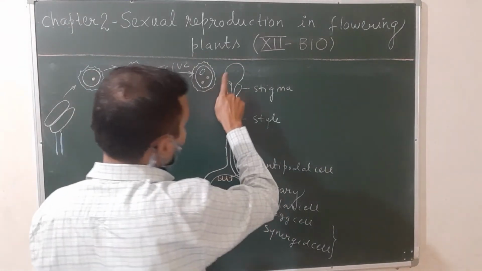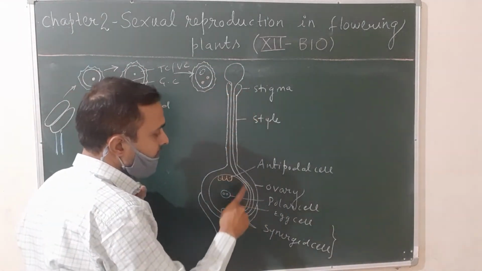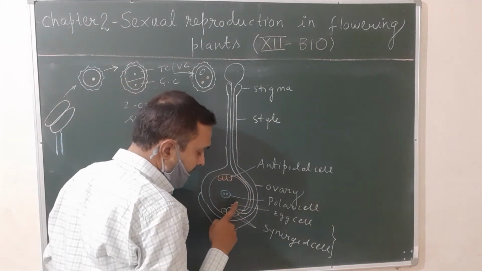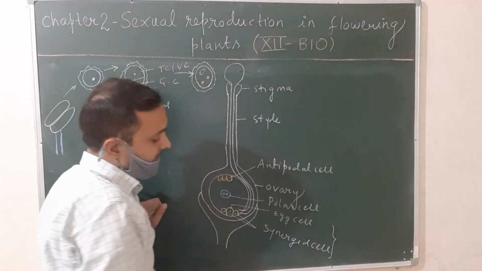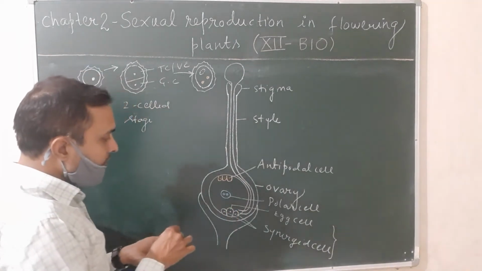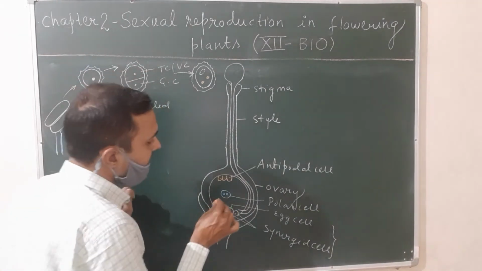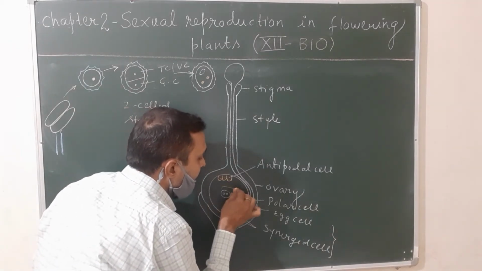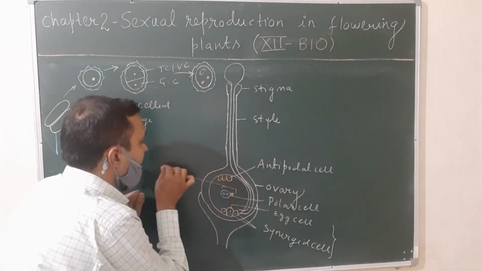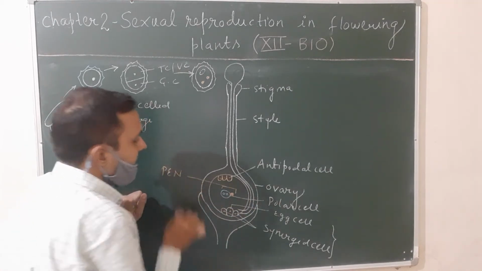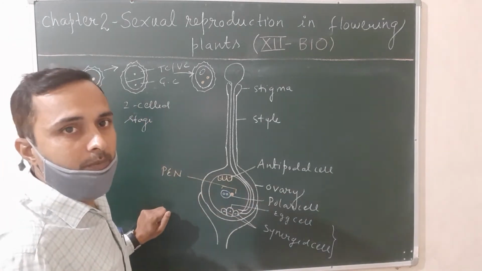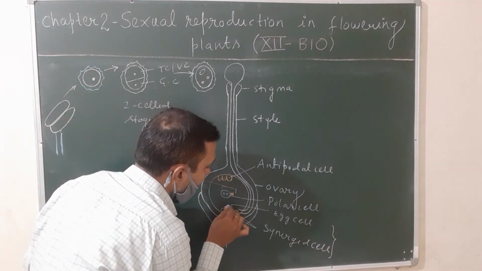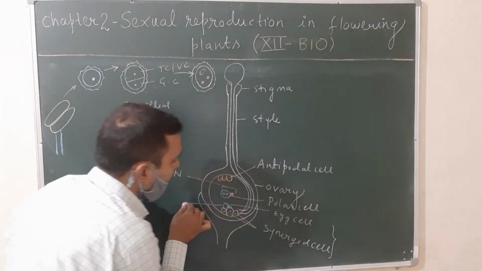Now, a tube-like structure arises that moves through the length of the style and finally reaches the embryo sac via the synergid cell. Out of the two male gametes, one will fuse with the polar cell and give rise to the structure known as the PEN, primary endosperm nucleus, and the second male gamete fuses with the egg cell and gives rise to the zygote.